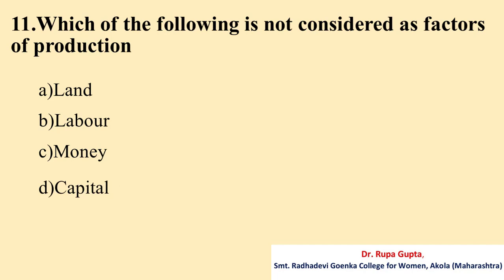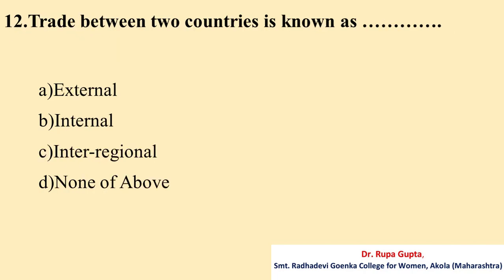Question number 11. Which of the following is not considered as a factor of production? A. Land, B. Labor, C. Money, D. Capital. And the correct answer is C. Money.